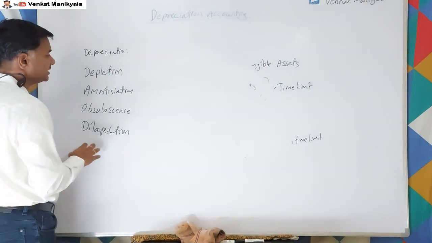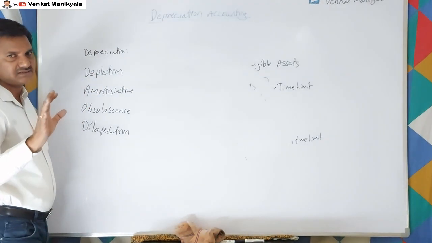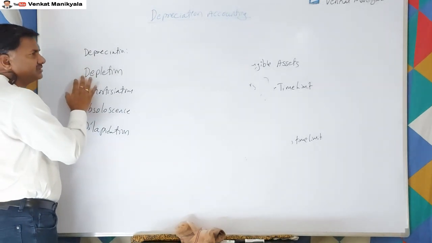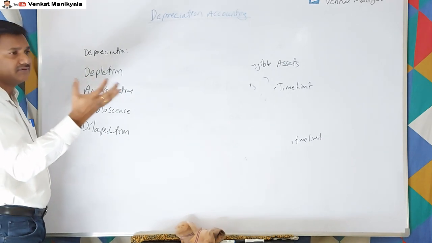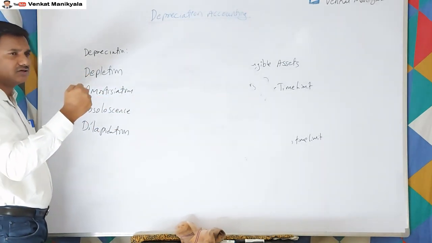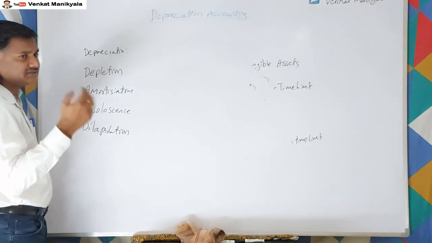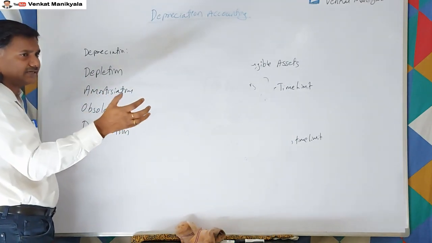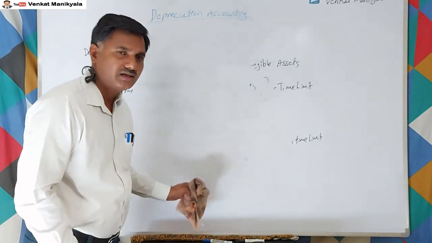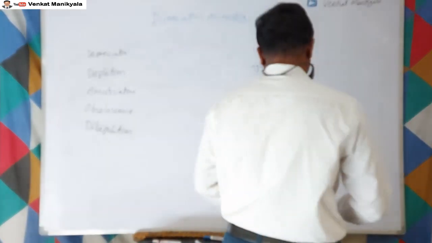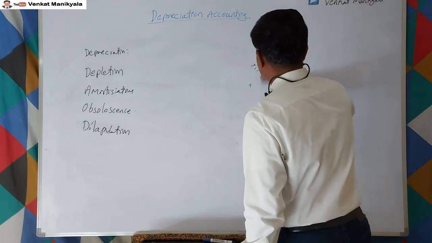Dilapidation expenses are over and above the depletion expenses. Depletion is whatever we extracted for production. Dilapidation is the damage caused because of that extraction. So dilapidation is one more extra expense we are supposed to provide for along with depletion, right?